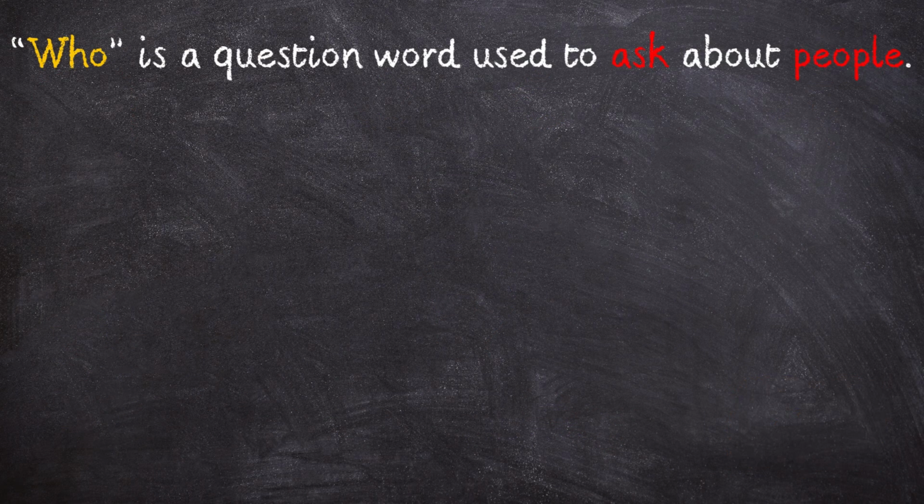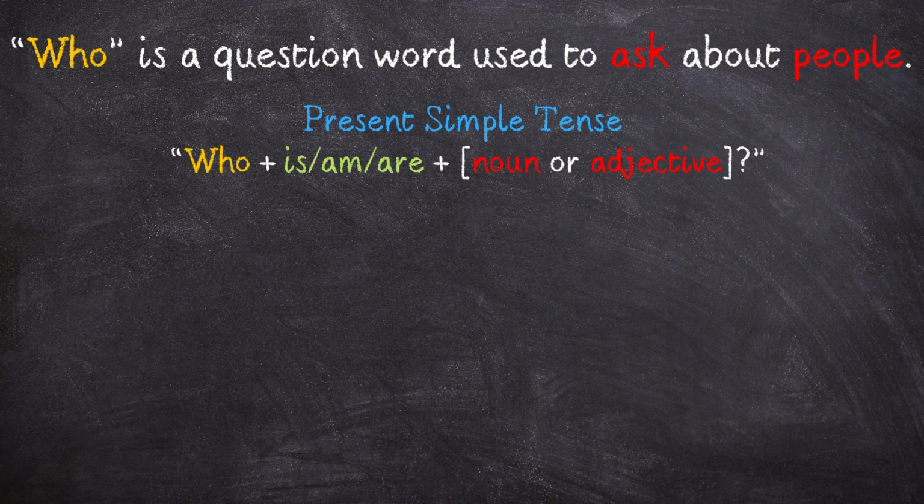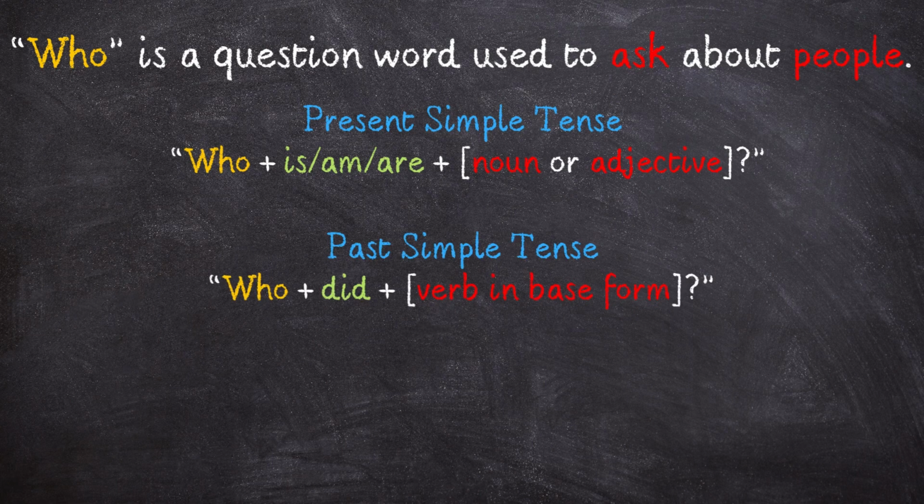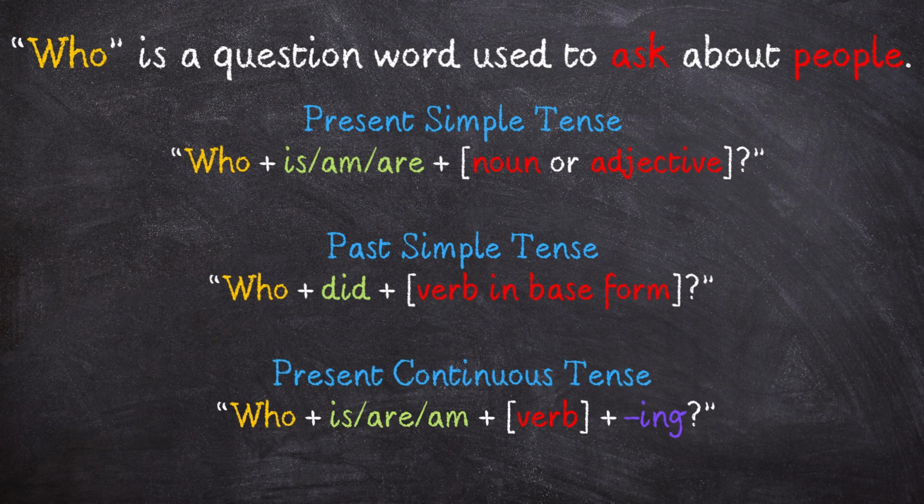Quick review. Who is a question word used to ask about people. Present simple tense. Who plus is, am, or are plus noun or adjective, followed by a question mark. Present continuous tense. Who plus is, are, or am plus verb plus ing, followed by a question mark.